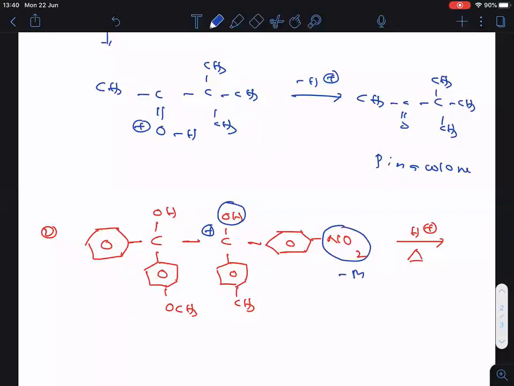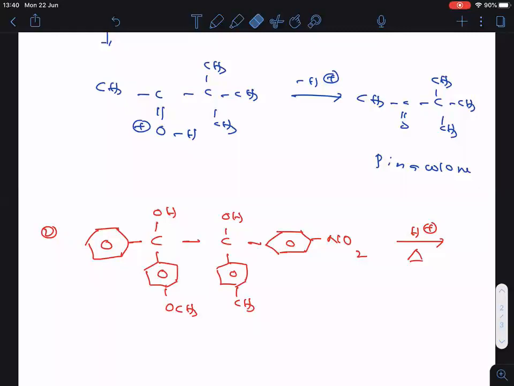Does a minus M group stabilize the carbocation or destabilize the carbocation? Destabilize the carbocation. Plus M groups will stabilize the carbocation. Minus M groups will destabilize the carbocation. I hope it is clear, everyone. Therefore, don't do protonation in this case.